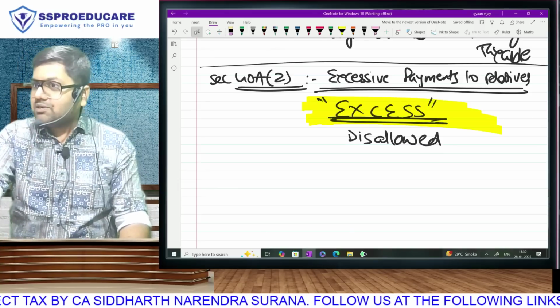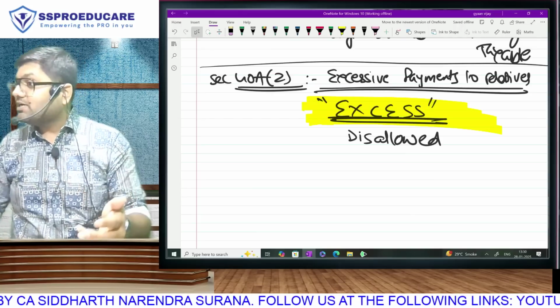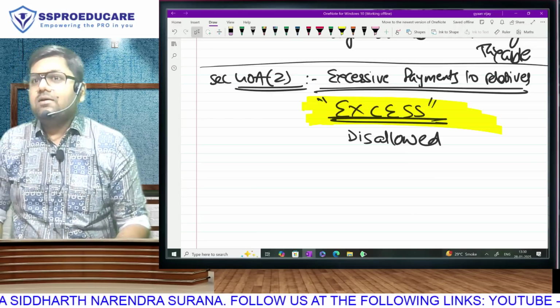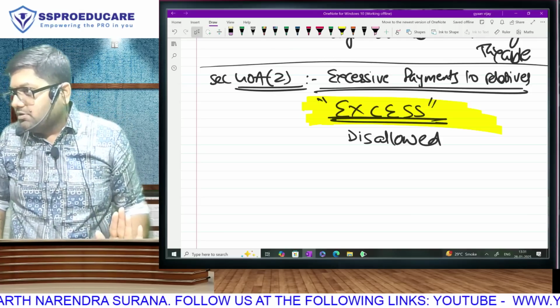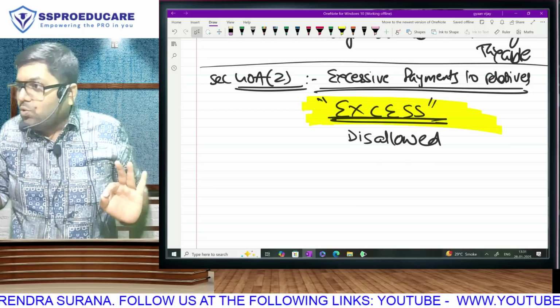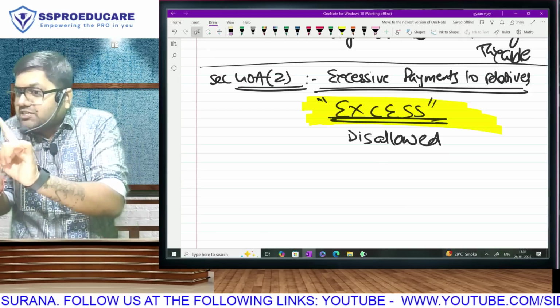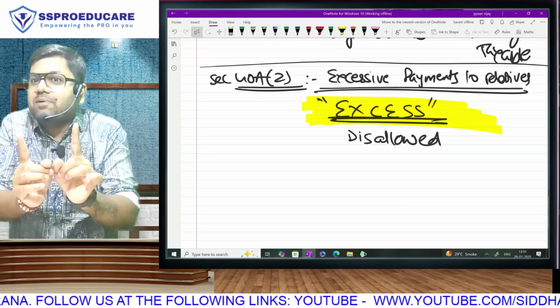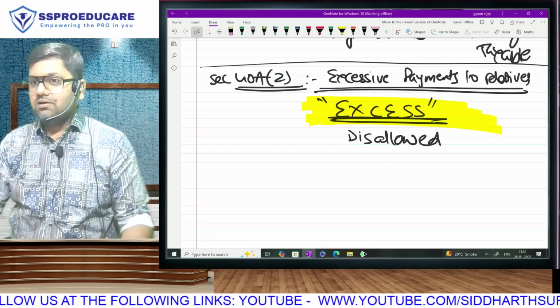Supposing he already has some income, still I will save 30, he will pay 5. He has more income, I will save 30, he will pay 20. If he has also crossed 10 lakh rupees, this manipulation won't work. But not everyone in the family crosses 10 lakh individual income. So whoever is in a lower bracket, if there is even a 1% rate difference, then we will shift our profits from the high tax family member to the low tax family member, similar to what the partnership firms were doing.